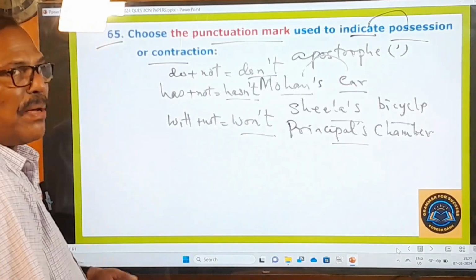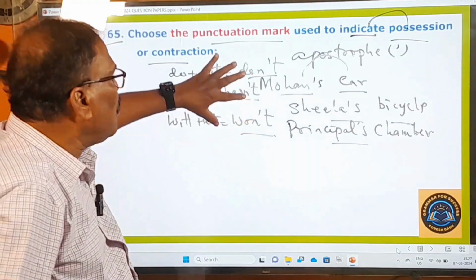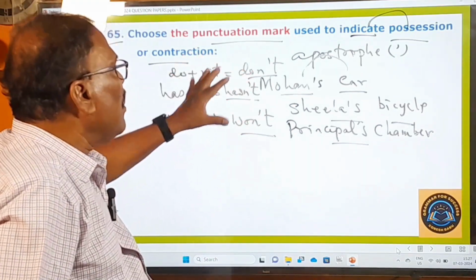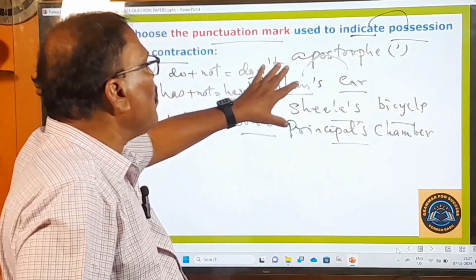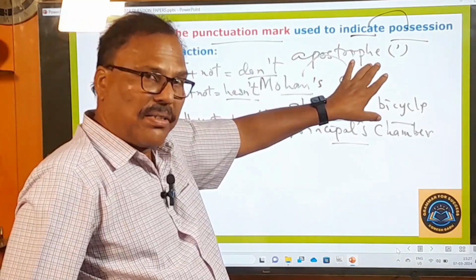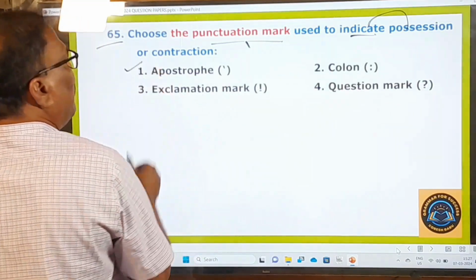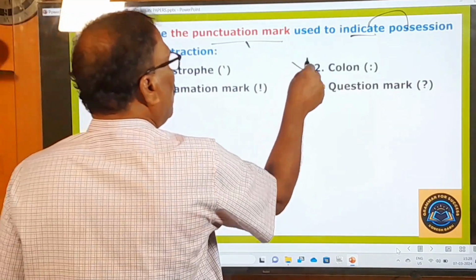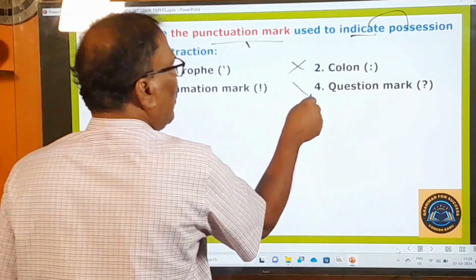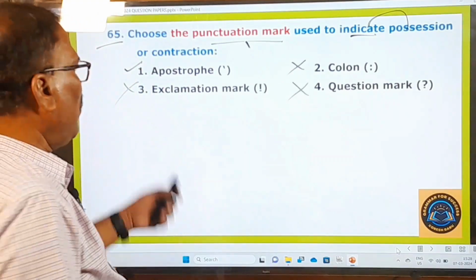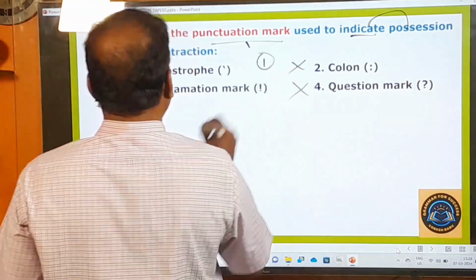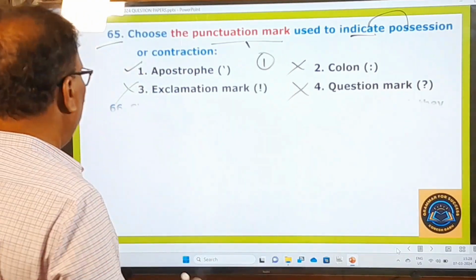You don't write simply WNT, but the apostrophe is there. So to make contractions and to indicate possession, we use only this apostrophe mark. Now let us look at the options. Apostrophe, the very first one, is the right one. Colon, exclamation mark, and question mark are not the right ones. So your answer is the first one. And go to the next question.